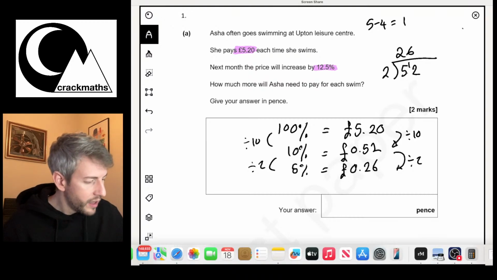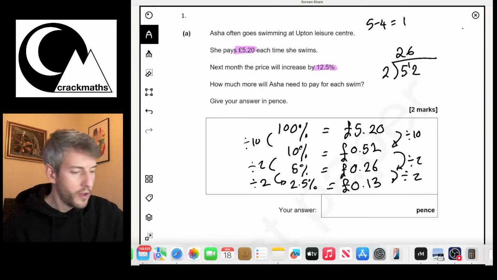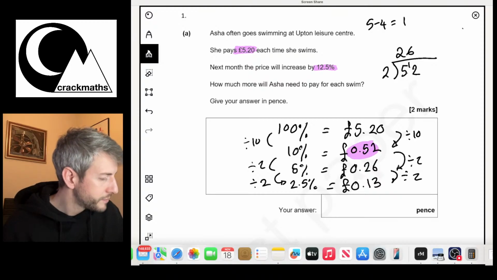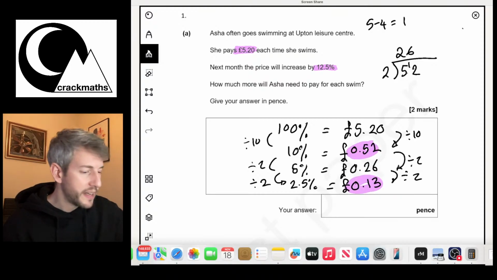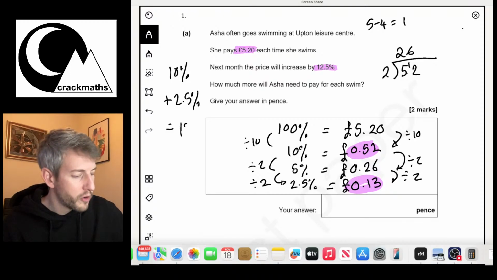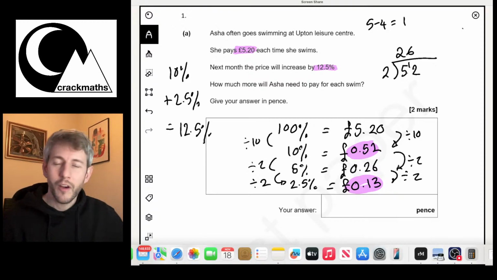Now I need to go again. I know that half of 5 is 2.5, so if I divide this by 2, I get the 2.5%. So half of 26 is 13. Now what I can do is combine my percentages together. I've got 10% here and the 2.5% here. So 10% plus 2.5% equals 12.5%.